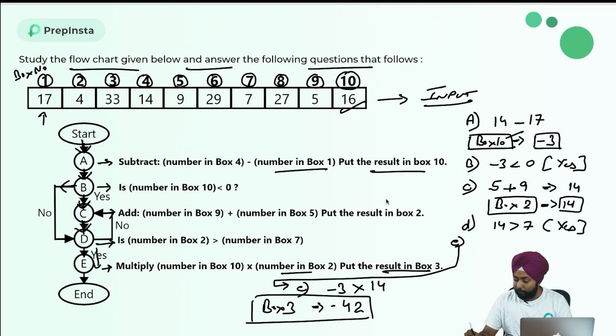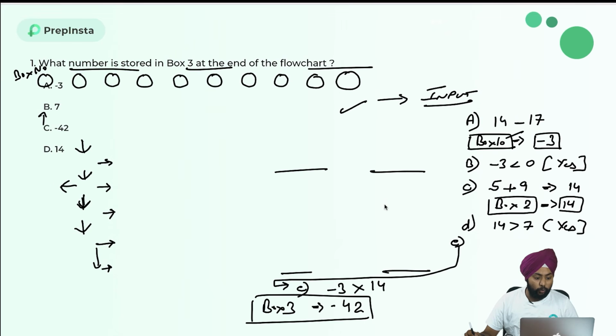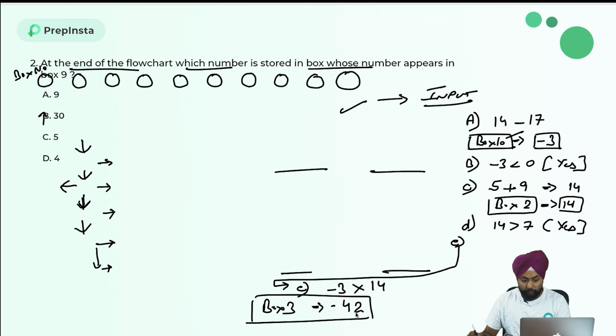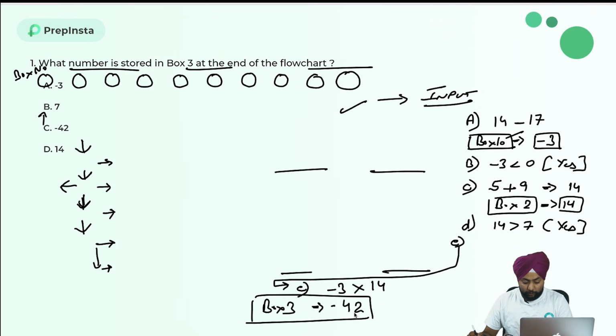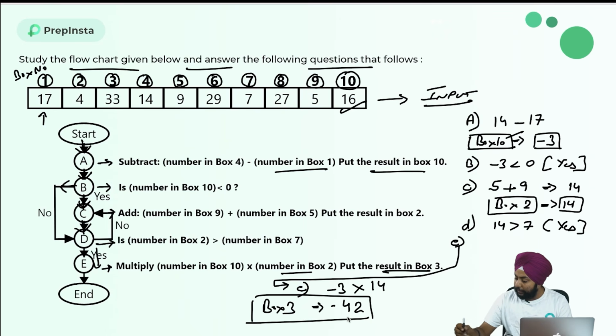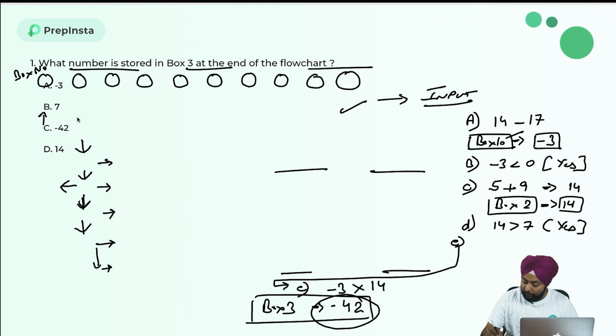Okay, so the question is, what number is stored in box 3 at the end of the flowchart? Number in box 3. Okay, so in box 3 I know it's 42, minus 4, very sorry. So in box 3 I know it's minus 42. So if I see box 3, it's minus 42. So I will directly say my answer is nothing but minus 42. It is option number C here, guys.